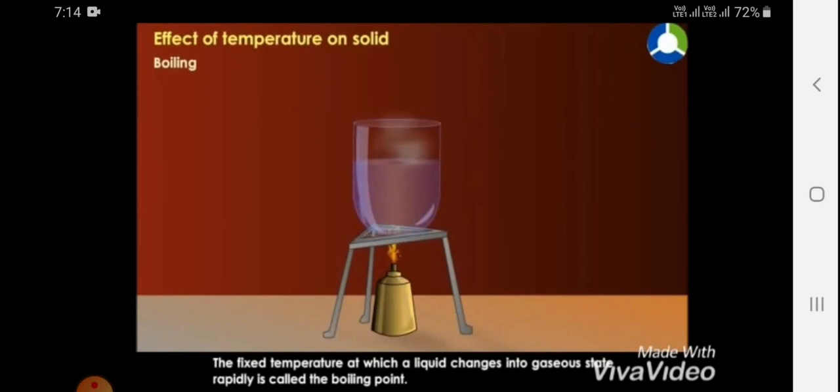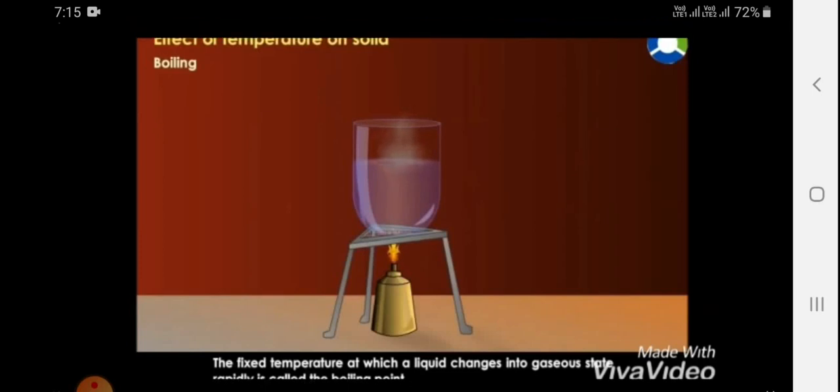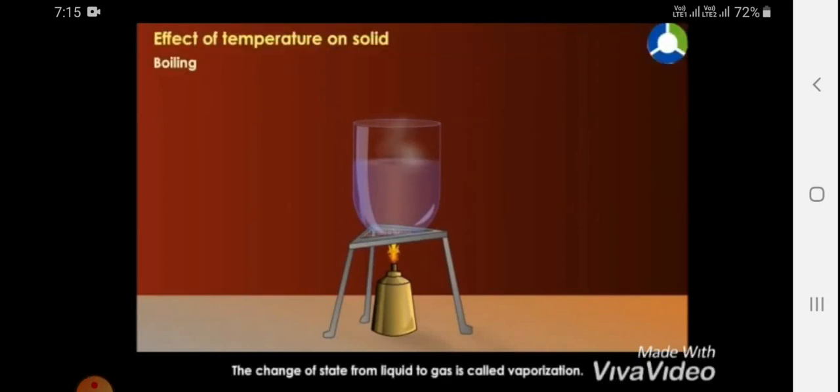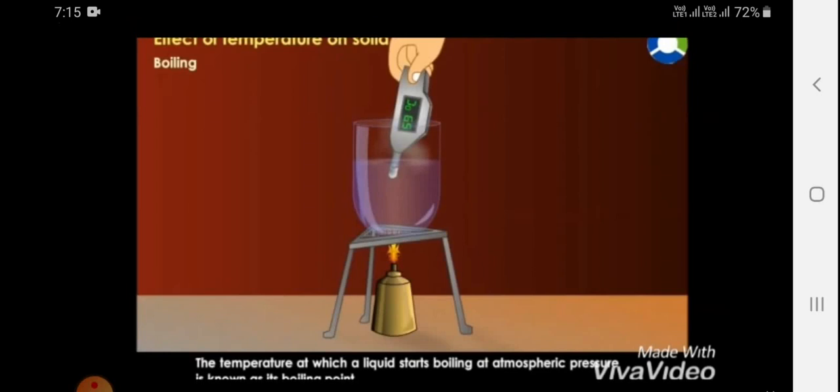The fixed temperature at which liquid changes into gaseous state rapidly is called the boiling point. This we call as boiling point, at which point it changes. The change of state from liquid to gas is called vaporization. It's very important. I will tell you.